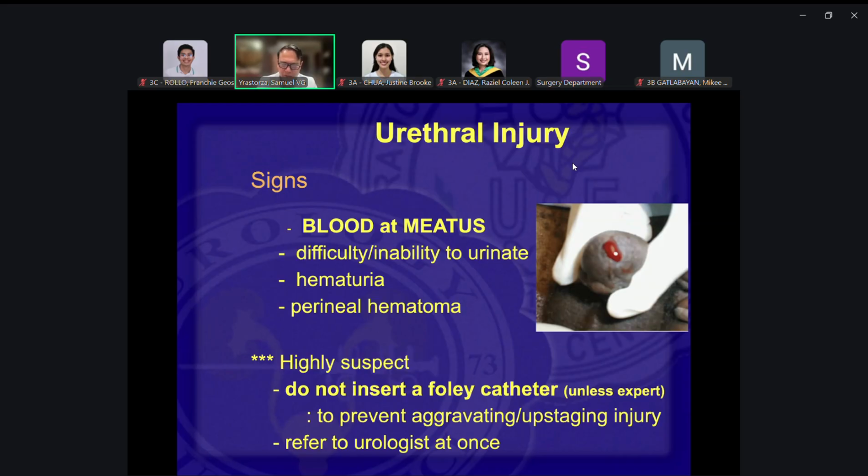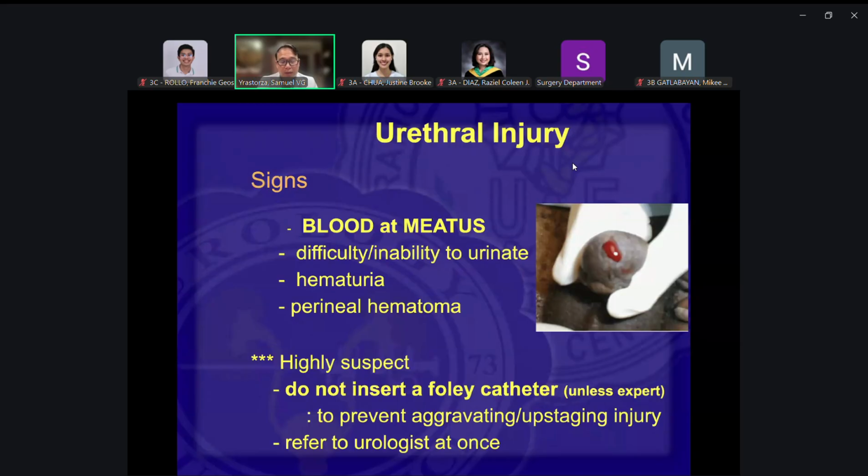Okay, remember this: when you are in the ER and you consider urethral injury in this patient, do not insert a Foley catheter. Refer immediately to your senior consultant, ER consultant, or to a urologist. Because later on, you'll see there are different degrees of injury of the urethra.